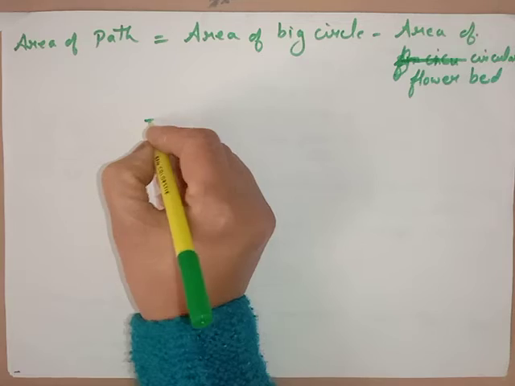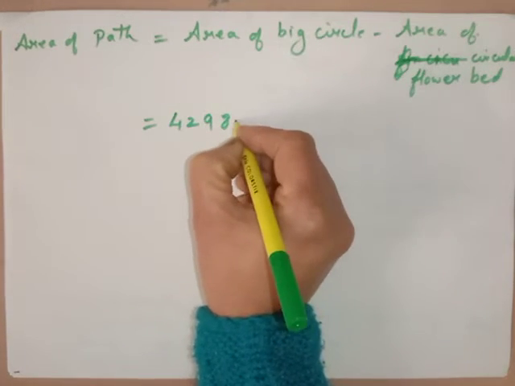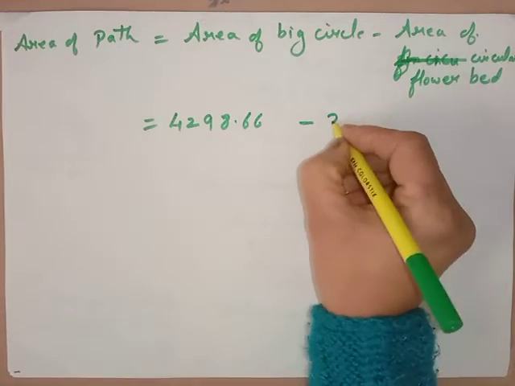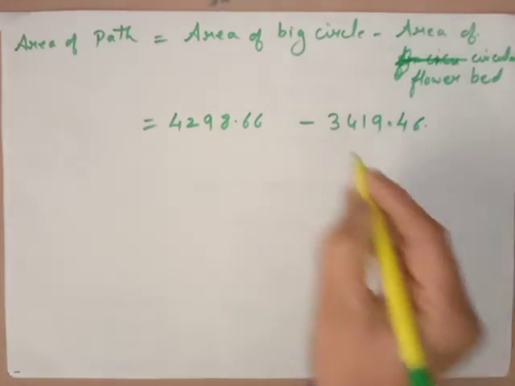The area of the big circle is 4298.66, and the area of the flower bed is 3419.46.